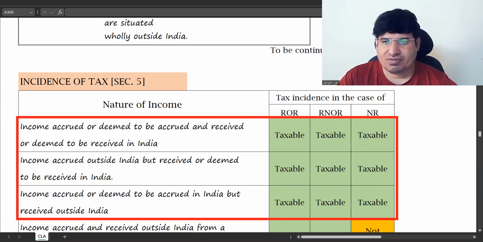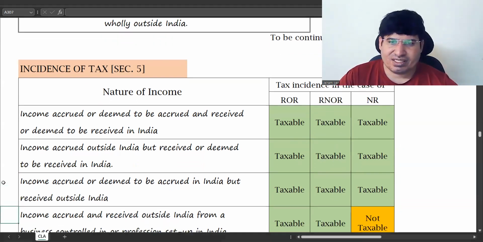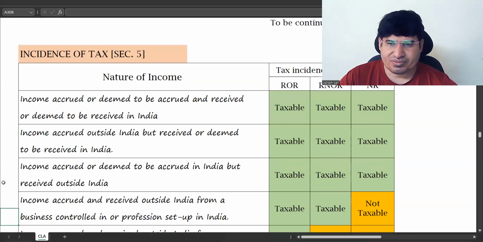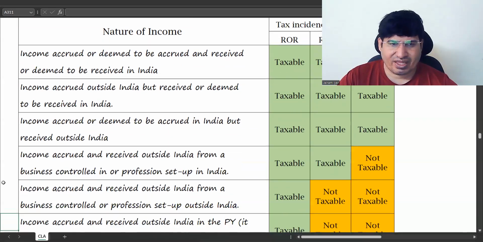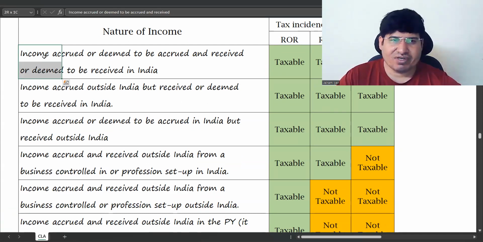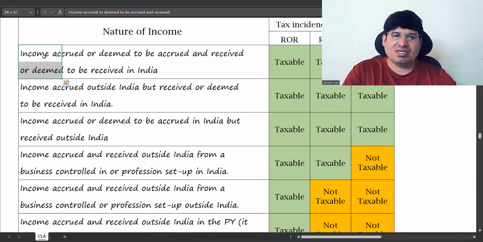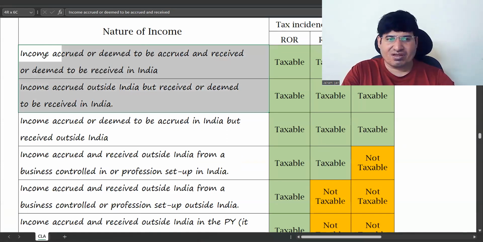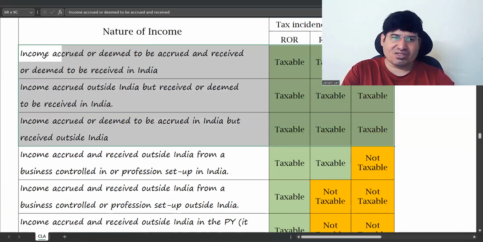Okay. It's very straightforward. This is clear. Then next is, okay. So till here, what we have seen is all income which is generated using Indian territory or which is received in India. That is taxable. So then what remains after this?